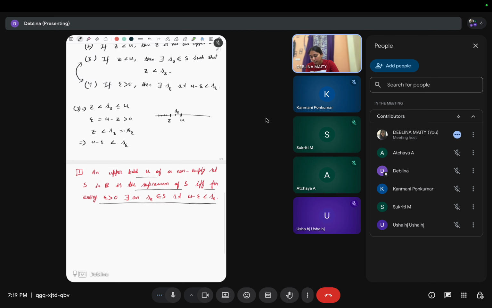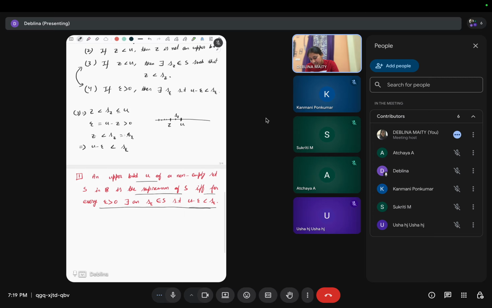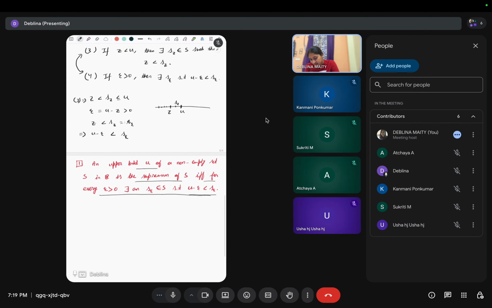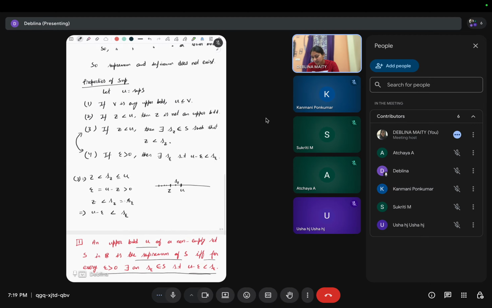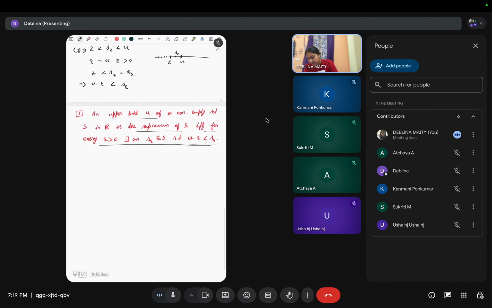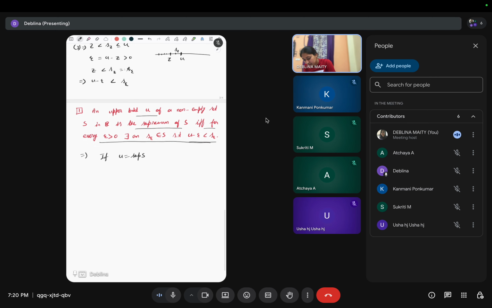See, we have already proved this part, that if u is the supremum, then this happens, right? We have already seen this. So the necessary part: if the upper bound u is the supremum, then this follows. We have already discussed it. So let epsilon be greater than 0. So it means what? u minus epsilon is less than u. Right? So u is the supremum.